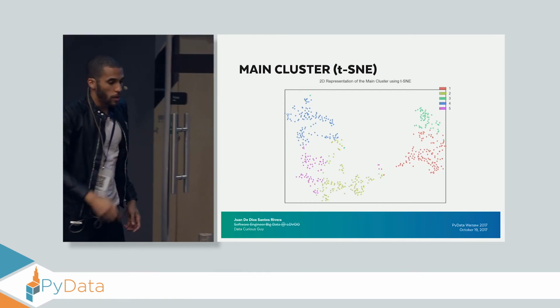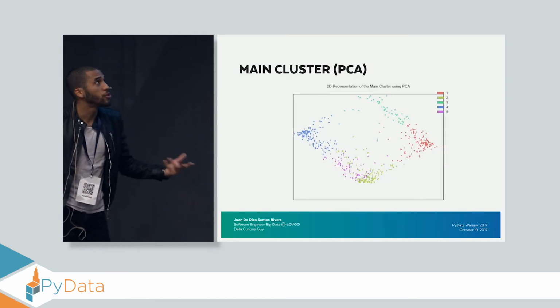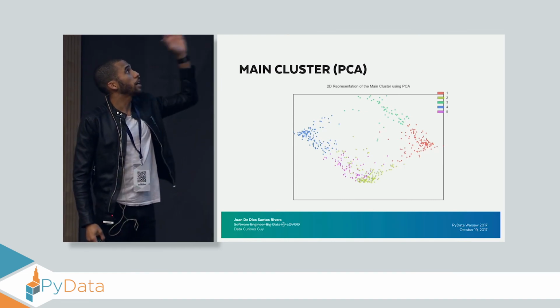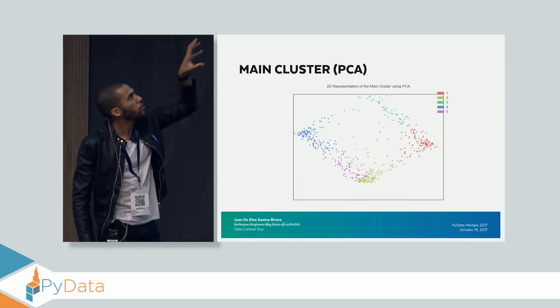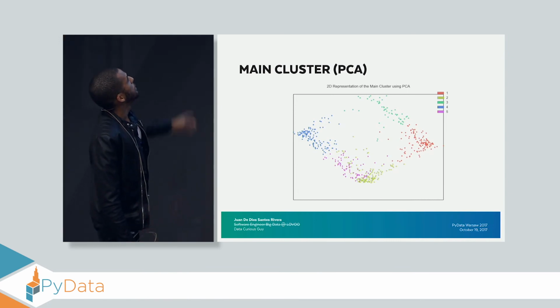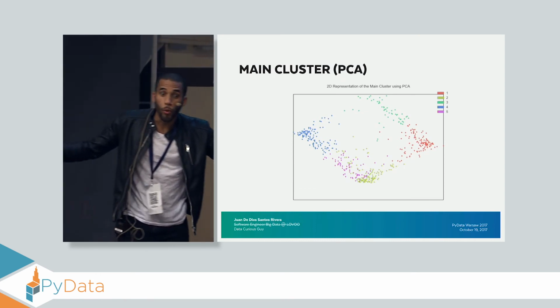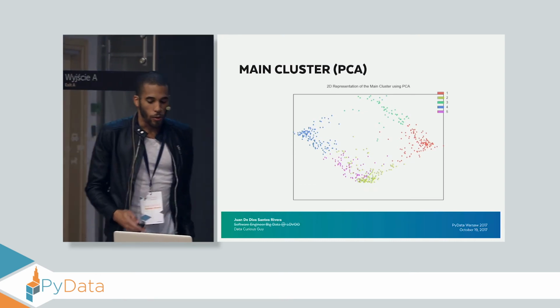Meaning that those songs would be better in some of the other clusters. And if we see the same data set, but this time using PCA, we can also observe the same behavior. In this case, we can see all those points from the third cluster that are right in the middle of the plot. And there's even one that is kind of there to the left. So this cluster is really spread all around.